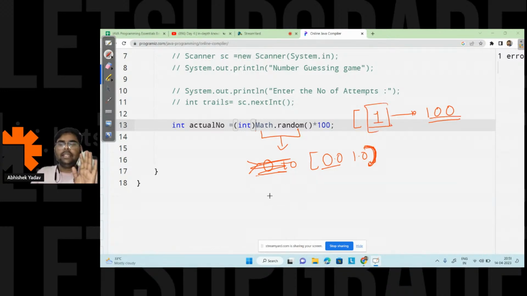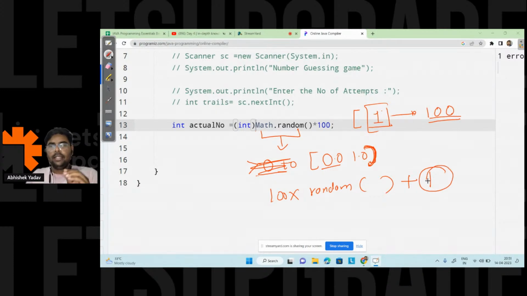So here you are saying 100 into Math.random, and this will generate a number from 0 and less than 1. And I want a number between 1 to 100. So what I will do? I will add plus 1 to it. So what I will get? I will get a number from 1 to 100 now.